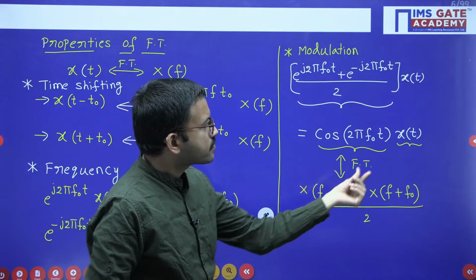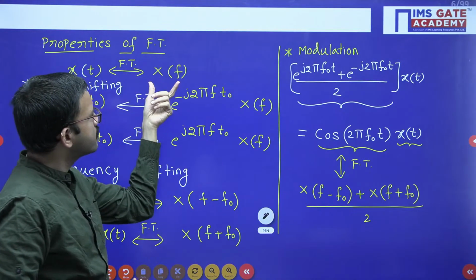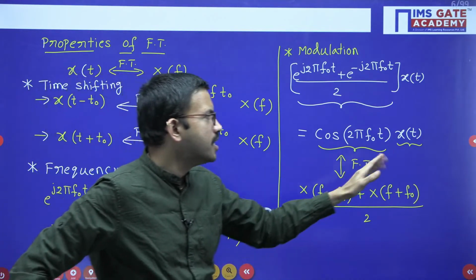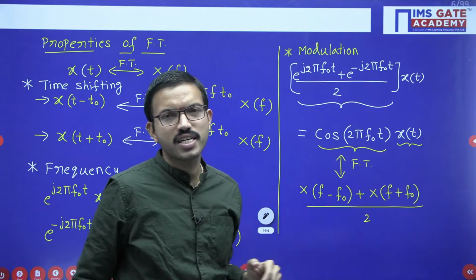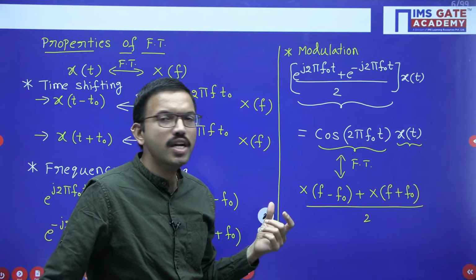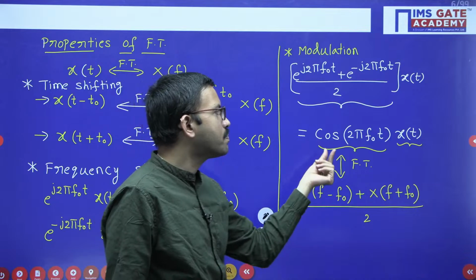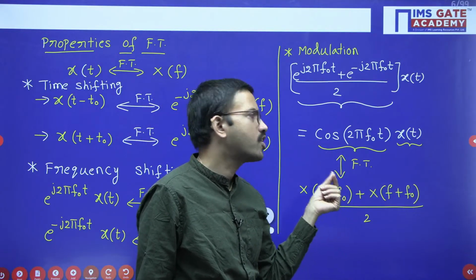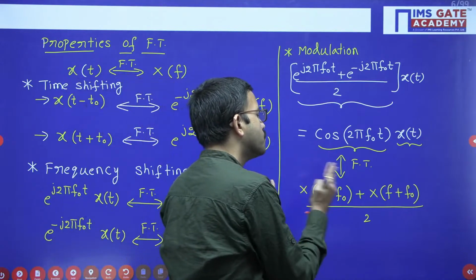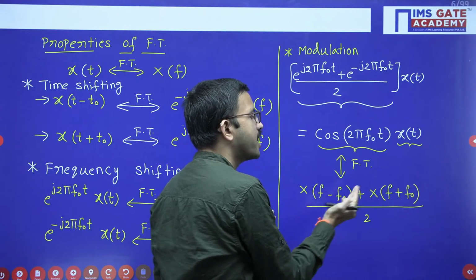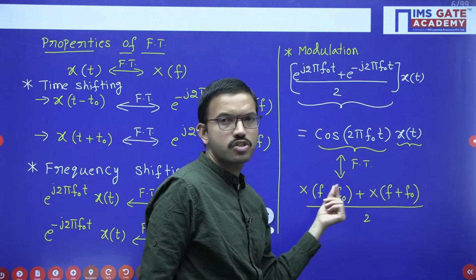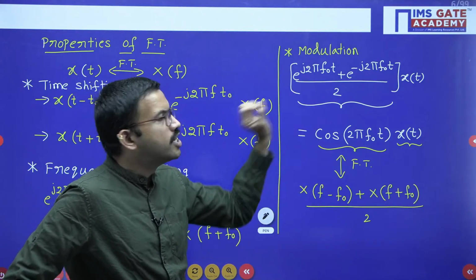Regarding x of t, you are having the frequency spectrum, right? It is centered around 0 frequency, because generally the low frequency signal or baseband signal we consider for the message. Okay. Because the message signal exists in the low frequency range, that is called the baseband signal. Now when you are multiplying with the very high frequency carrier signal, what is happening? Whatever the x of t spectrum, that is X of f, is going to shift towards the right-hand side and similarly towards the left-hand side by f0 units. So this particular property is called modulation.